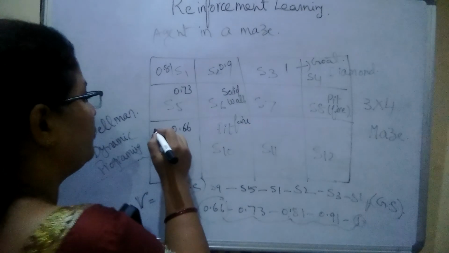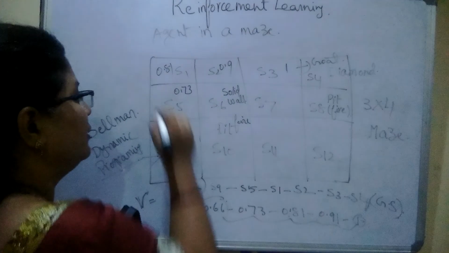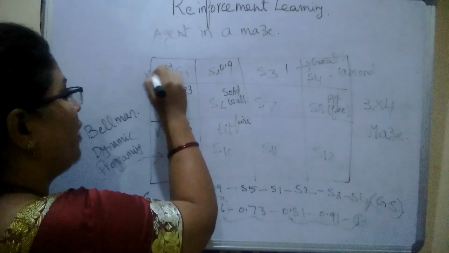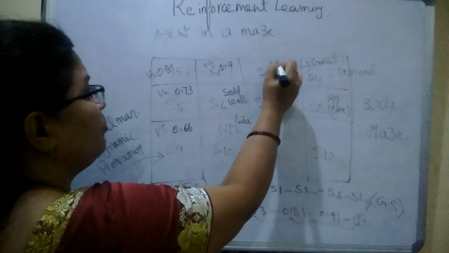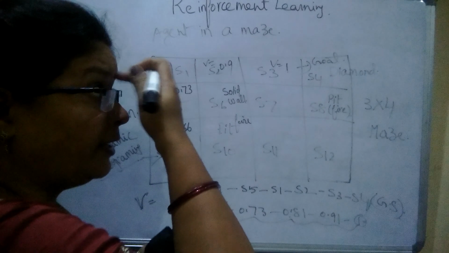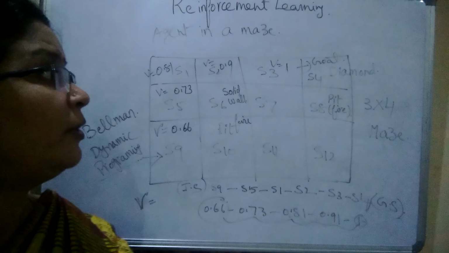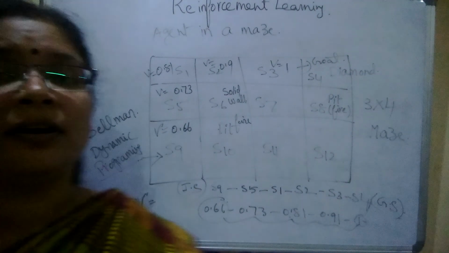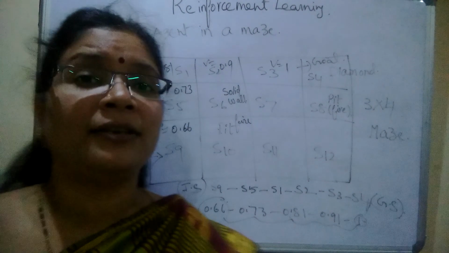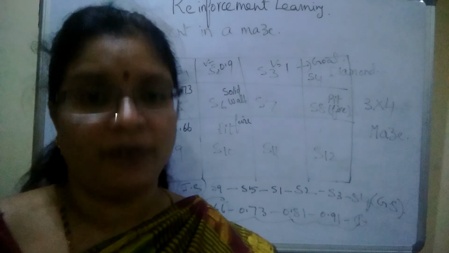Here the value of V is given like this. This is the progression value. So like this he can move forward, and finally he reaches the goal in this given sequence. This particular example represents one kind of reinforcement learning agent in the maze environment where he works.